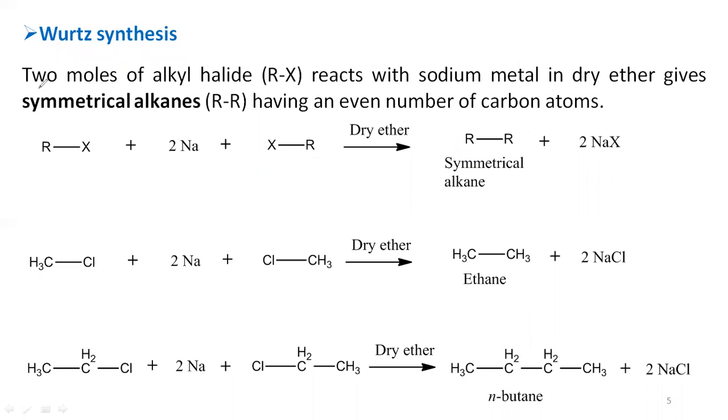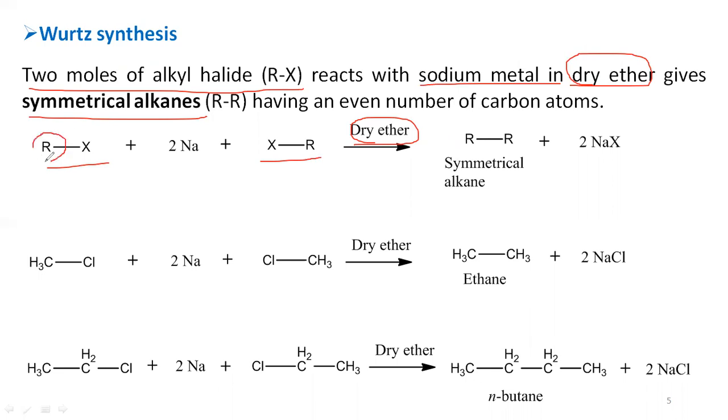Okay, so here you can see the statement: 2 moles of alkyl halide react with sodium metal in presence of dry ether. This reaction proceeds in presence of dry ether, so that you are going to get a symmetrical alkane. We are using the similar type of alkyl halide, 2 moles, consisting of the same alkyl moiety. These two alkyl moieties are connected together to produce the alkane, so that you are going to get a symmetrical alkane consisting of an even number of carbon atoms.